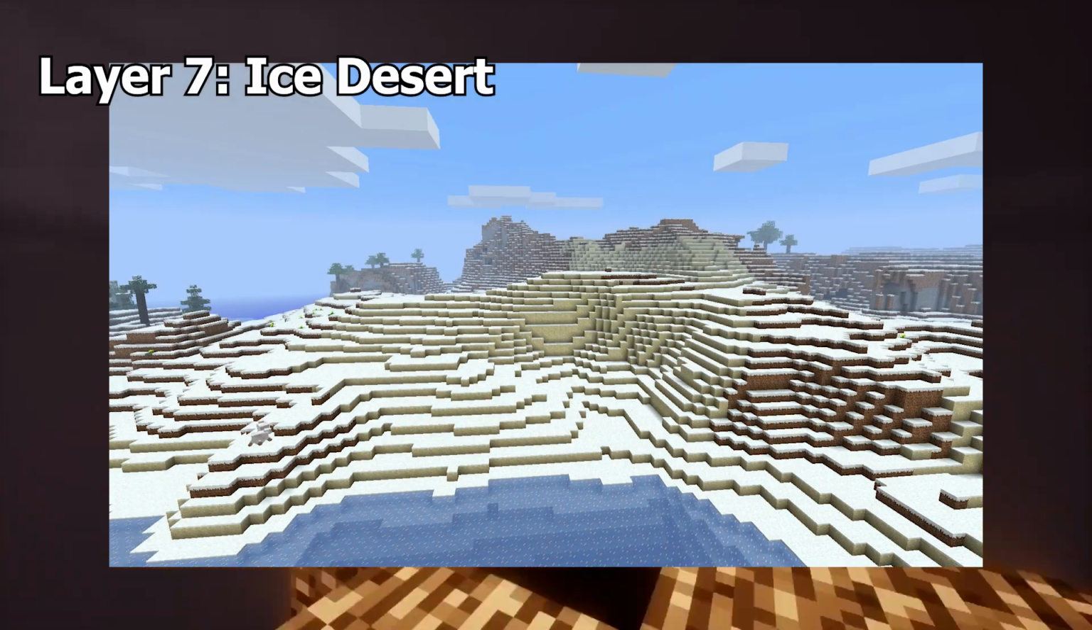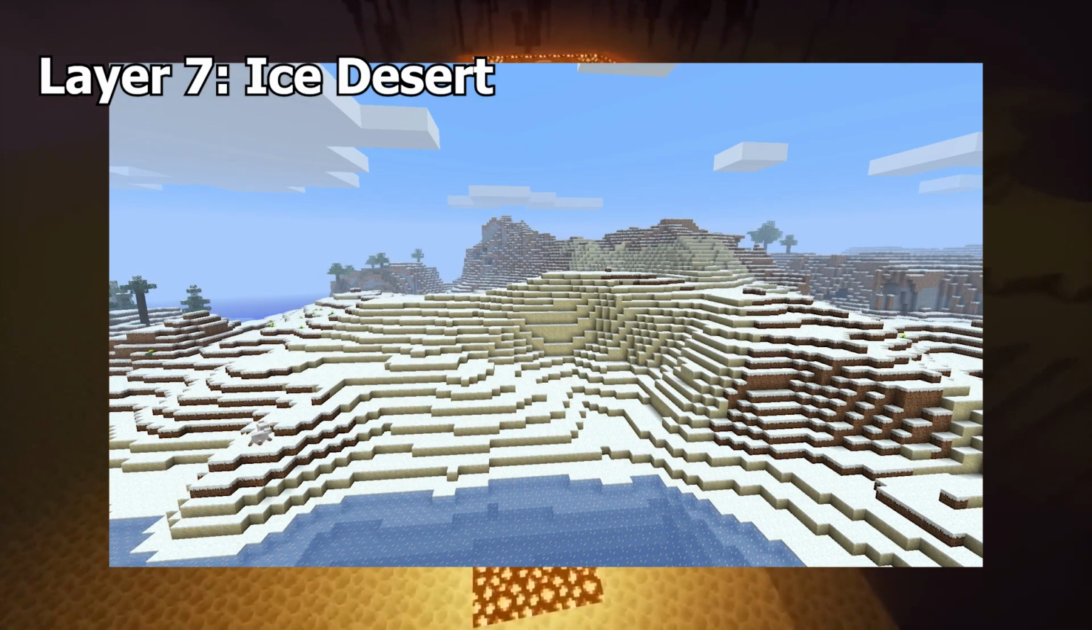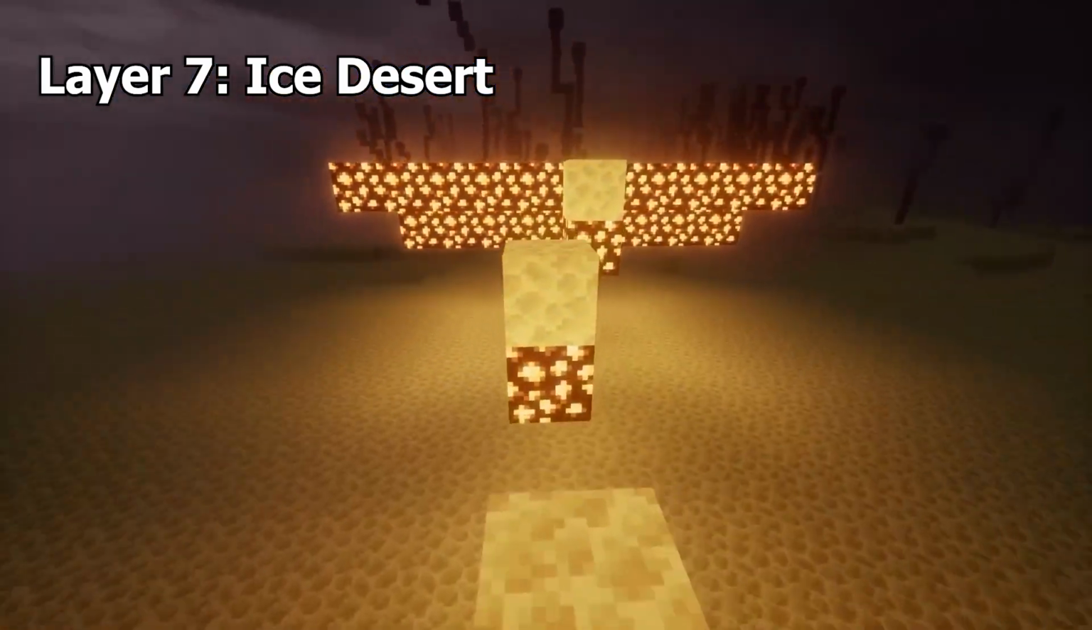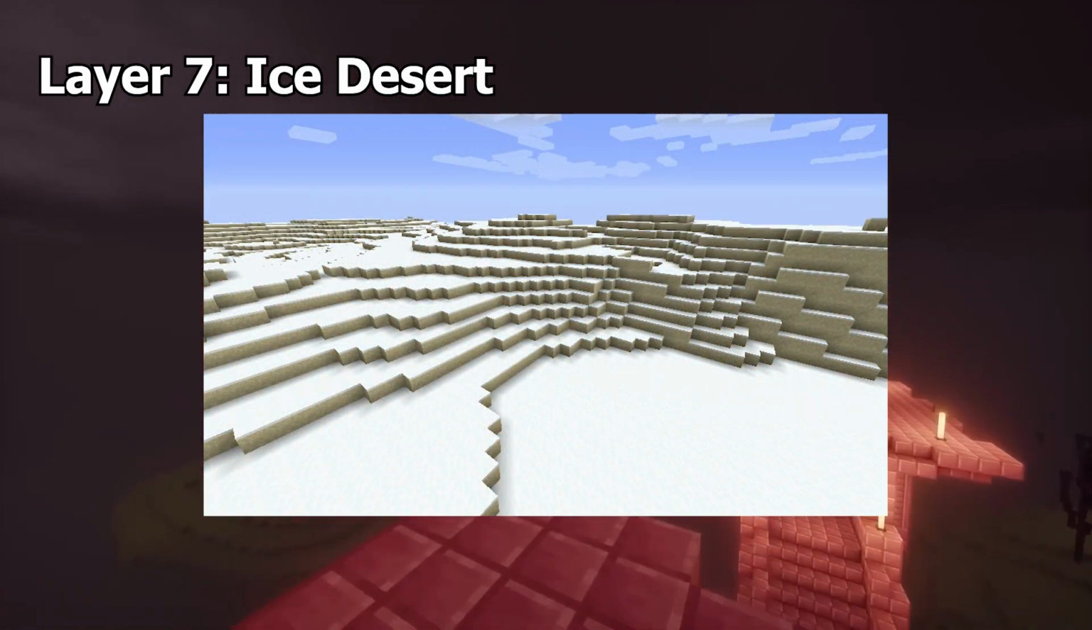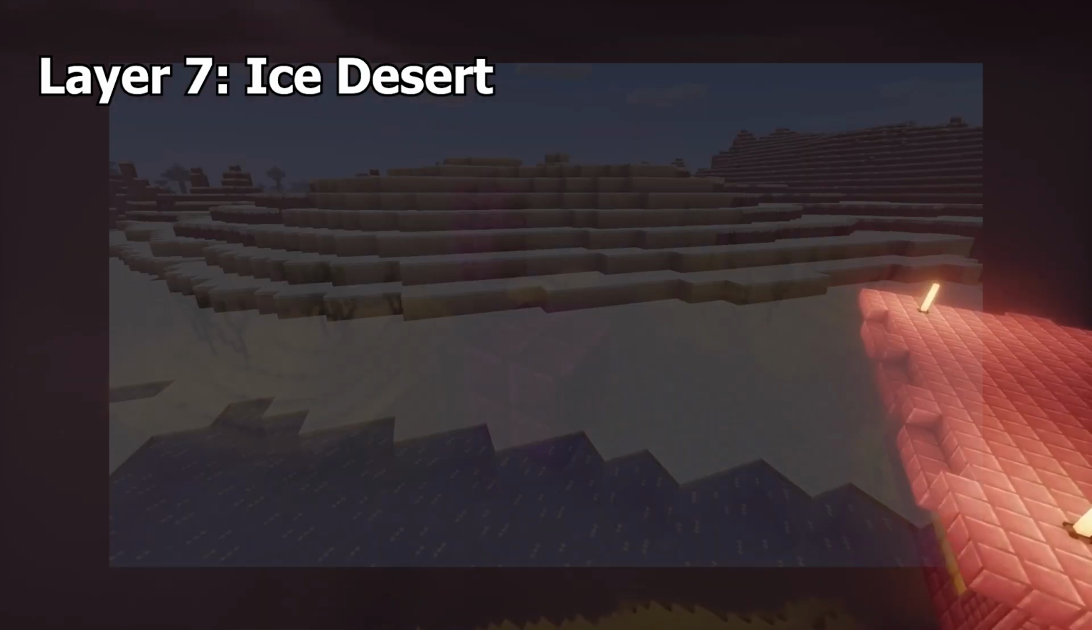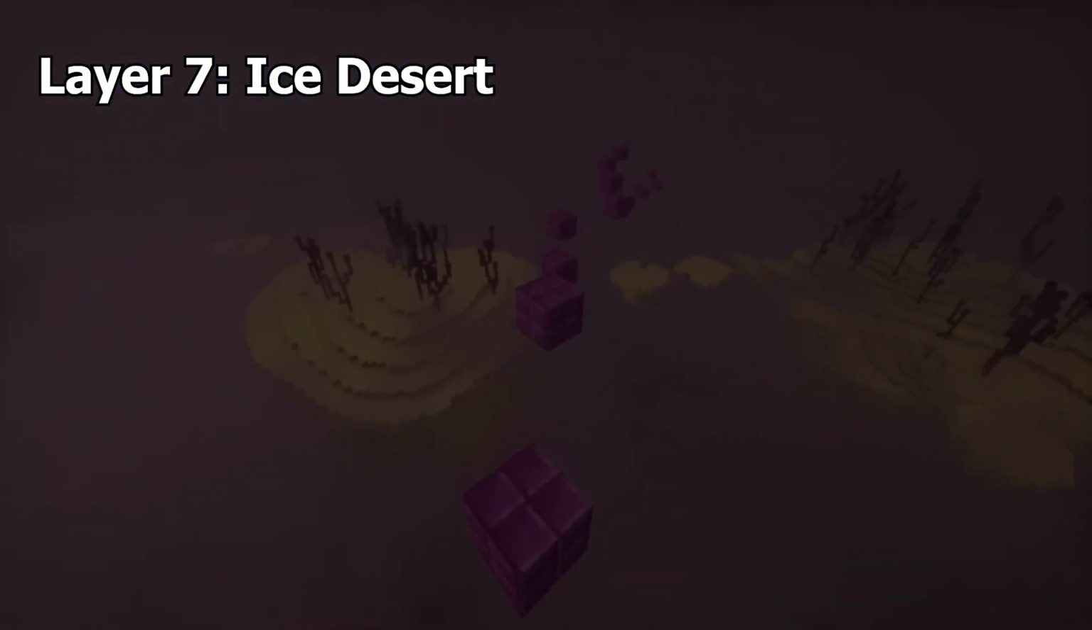Ice Desert. Ice deserts are unused biomes that exist in the code of older versions of the game. They generate just like normal desert biomes, but there is snow on top of all the sand, and the water is replaced with ice. It is unknown why ice deserts were removed from the game.